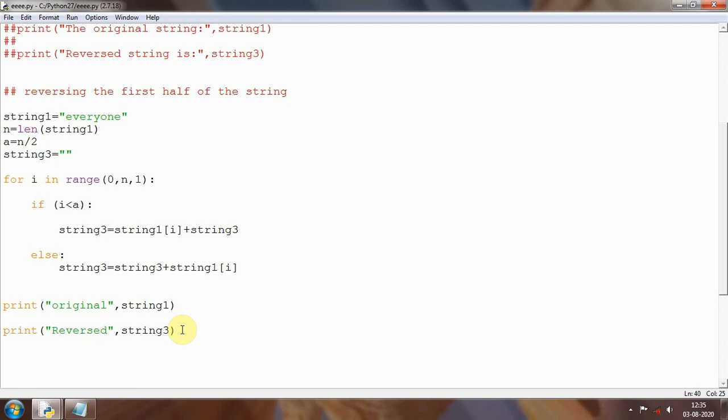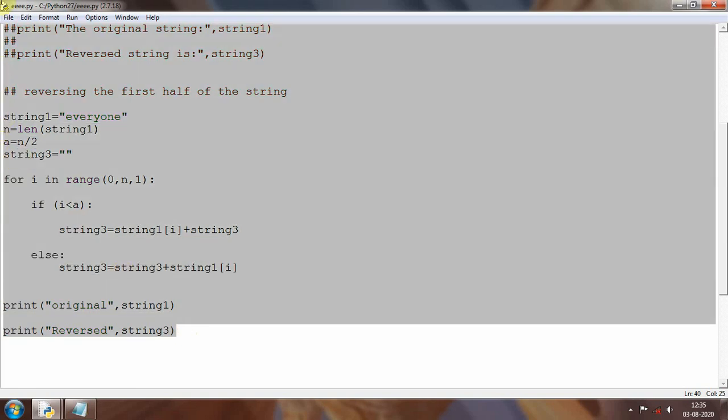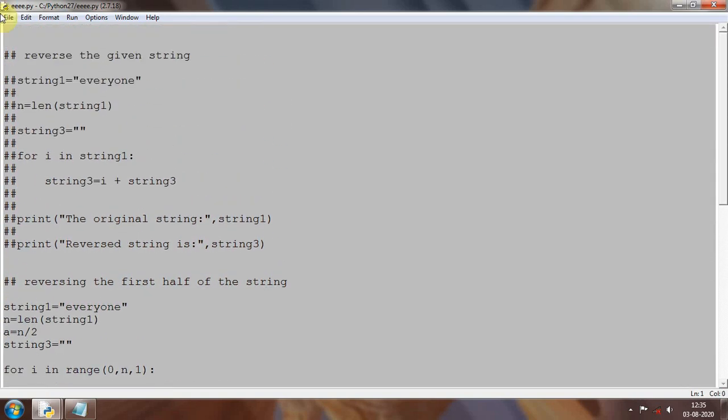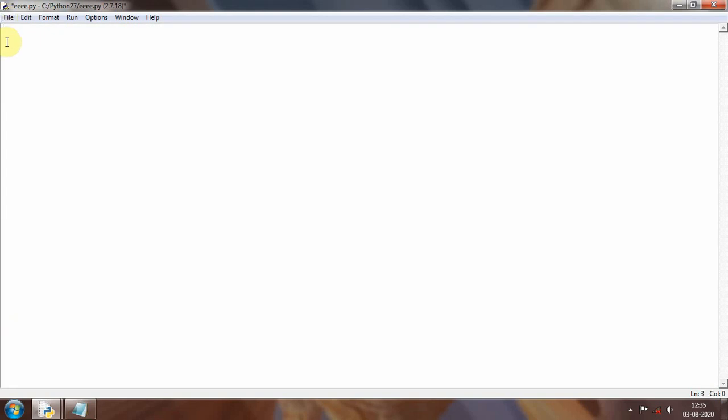Okay, then I will delete this one itself. Anyway, we have seen the code, right? So I will delete this whole thing, and now I will put a comment here: reversing the second half of the string. So how to reverse the second half part of the string? Same thing, for the sake of understanding, I will take the same string again, that is everyone. Okay, so I have taken the same string.